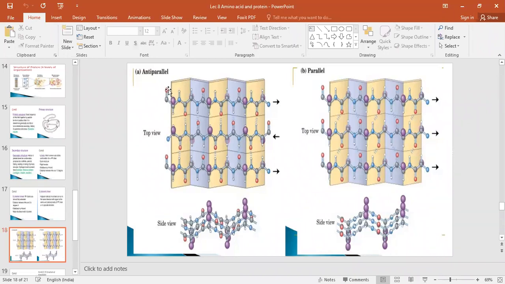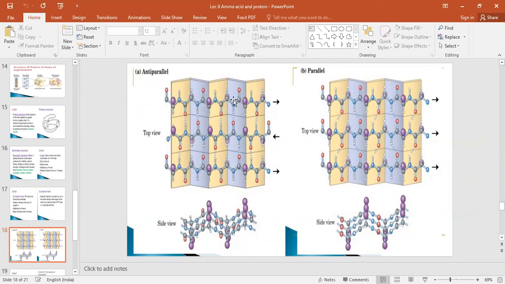These two amino acids are joined together by means of the peptide bond. So CONH, this is one amino acid, and again this CONH, one amino acid, shown as a purple color ball. This purple color ball is your amino acid.